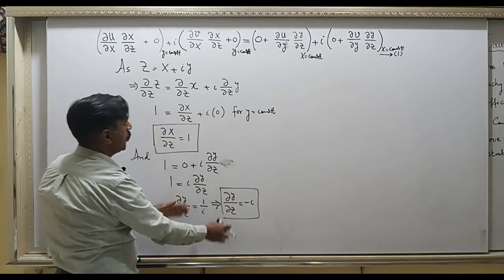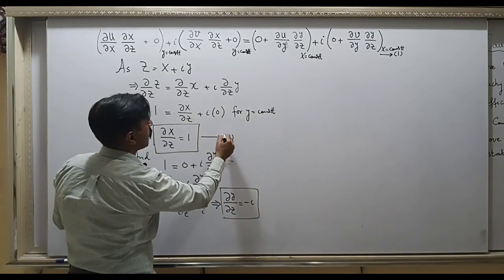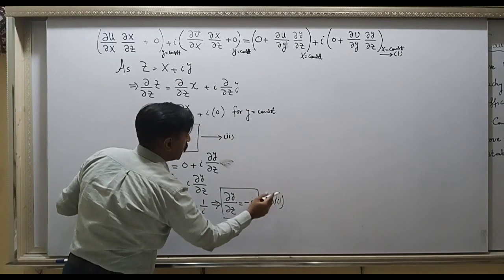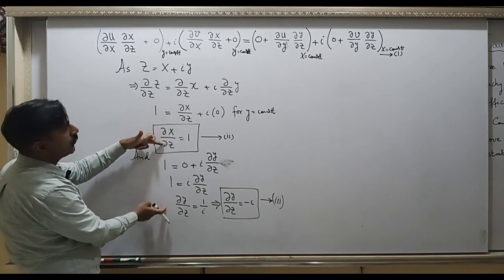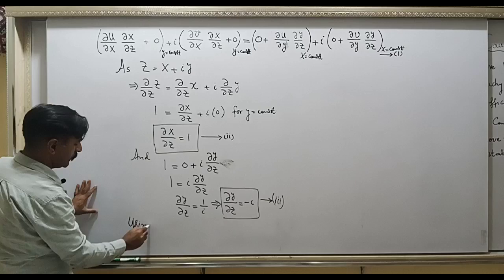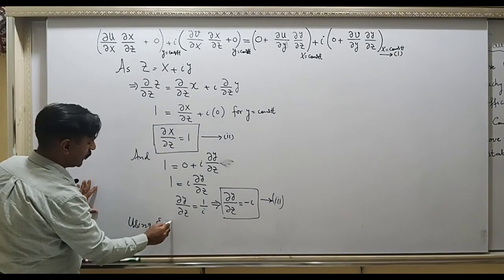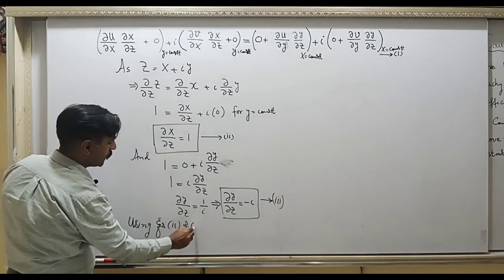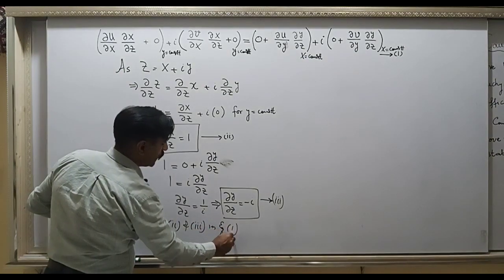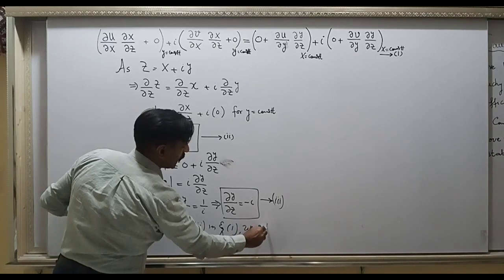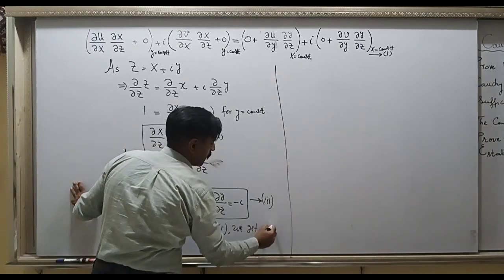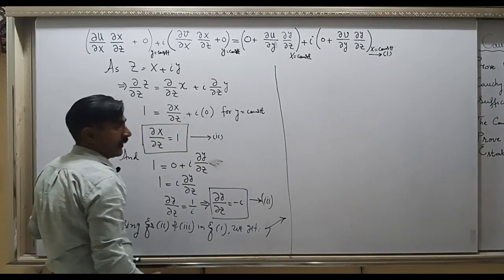Now use these two equations, you can name them equation number 2 and equation number 3. Use these equations 2 and 3 in your equation 1. So using equations 2 and 3 in equation 1, what do you get? Let's write on this side in fact.